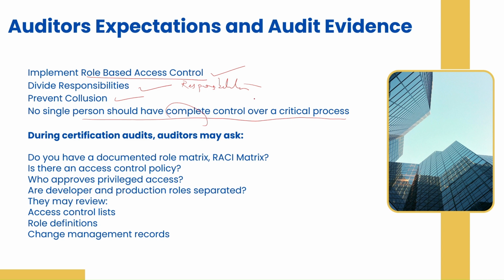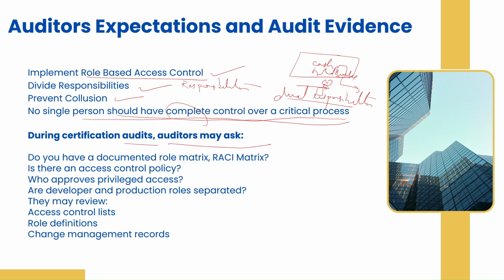That's when you also come to the concept of dual responsibility. Right? Banking system, okay. Say, for example, I'm talking about cash here. There's some gold or cash locker, say it has a double door. So the first key will be with one person and the second key will be with another person. So no single person should have complete control over the critical process. This is one simple example that I have given you. During certification audits, auditors may ask you these questions. Just be prepared for these questions.